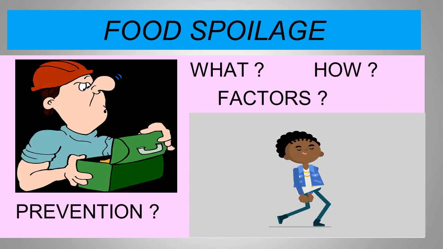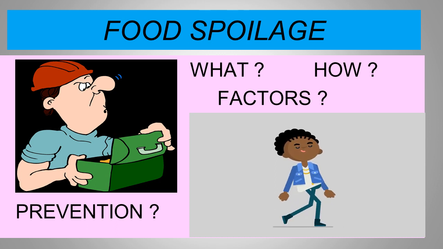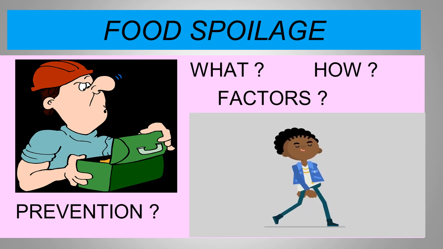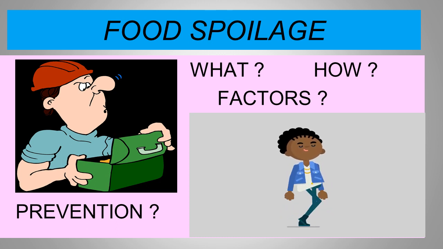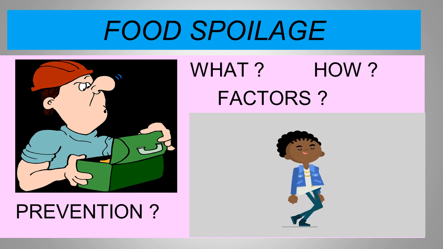Now part 2 of the unit Mangoes Round the Year deals with food spoilage. What is food spoilage? How does it happen? What are the factors responsible for it? And what can be the possible consequences of food spoilage, and how can it be prevented?